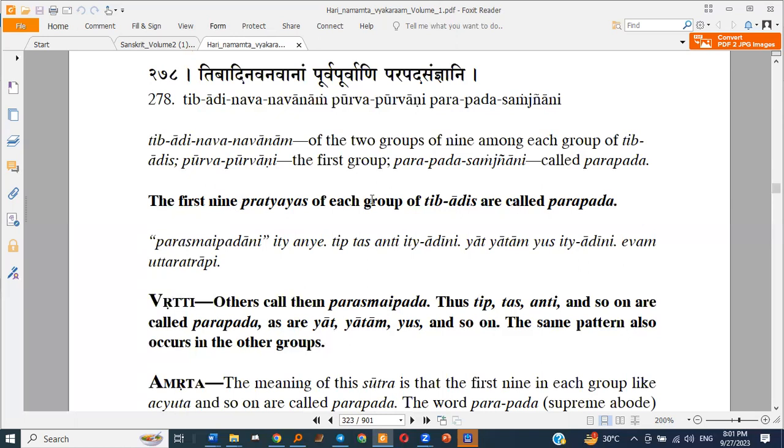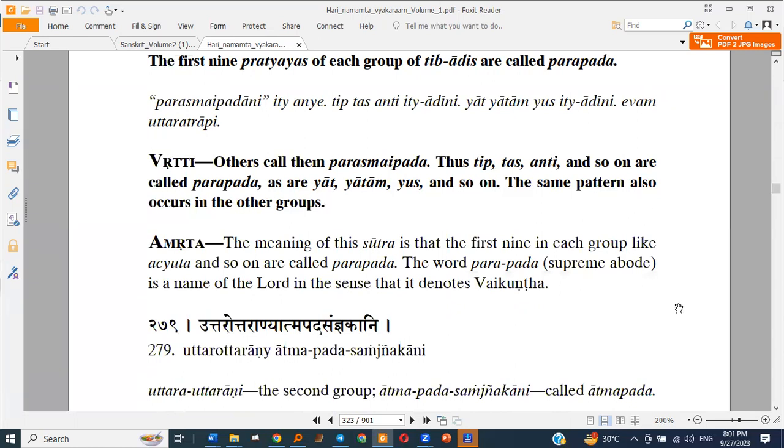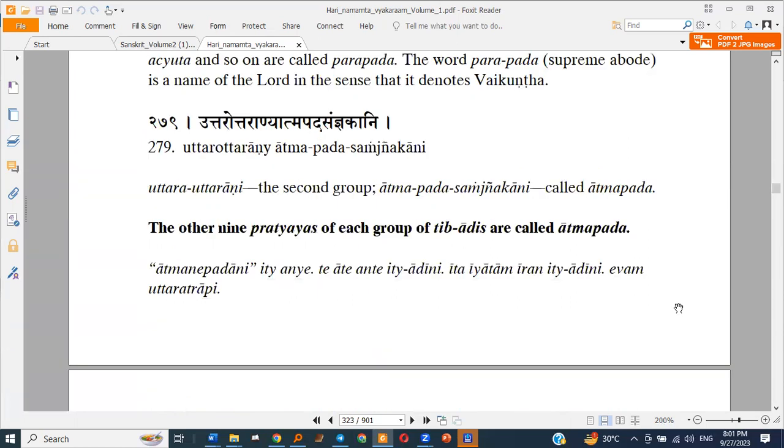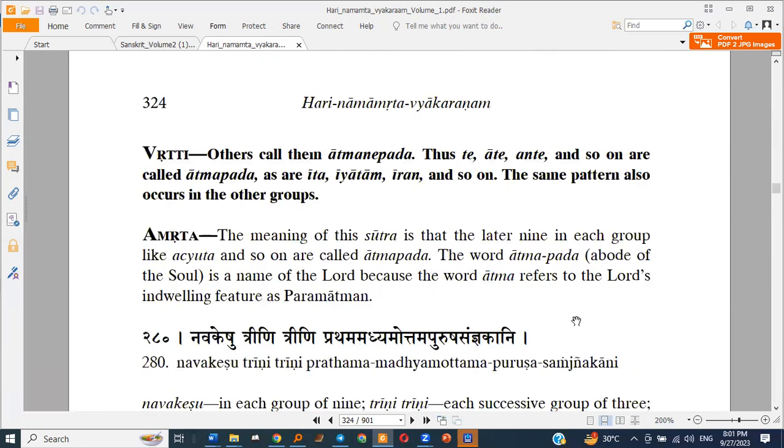The first 9 pratyayas of each group are called Parapada pratyayas. Then Uttarottaranyatapada Sanyakani: the other 9 pratyayas of each group are called Atmapada pratyayas.